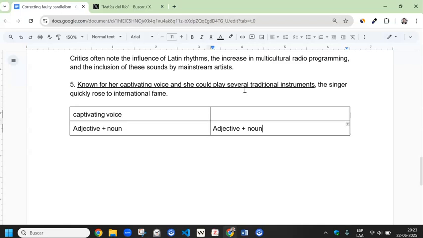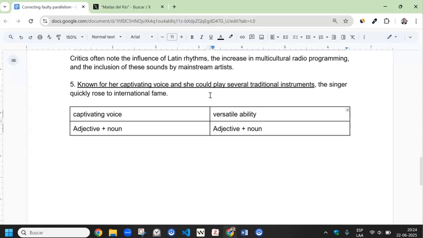So, okay, when you can do something, that's an ability. But this is a noun, so we need an adjective. She could play several traditional instruments. So when you have an ability to do several things or many things, we can call that versatile, with a lowercase v, versatile ability.